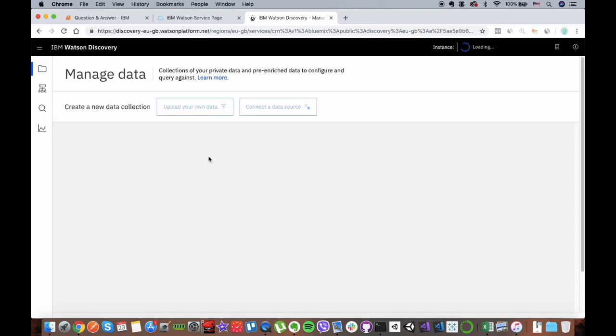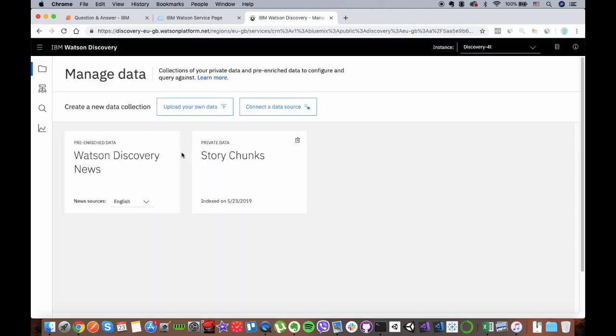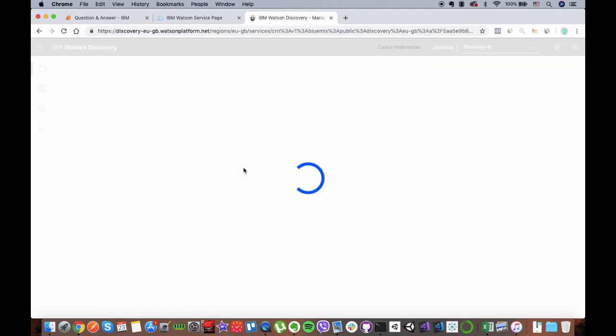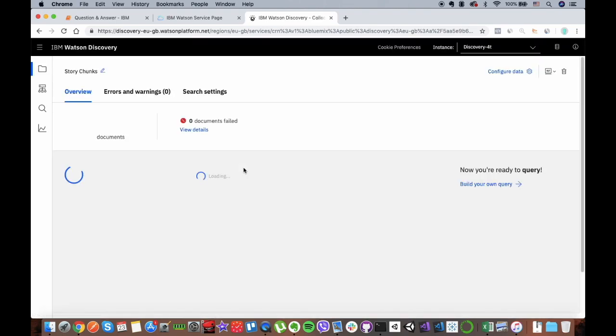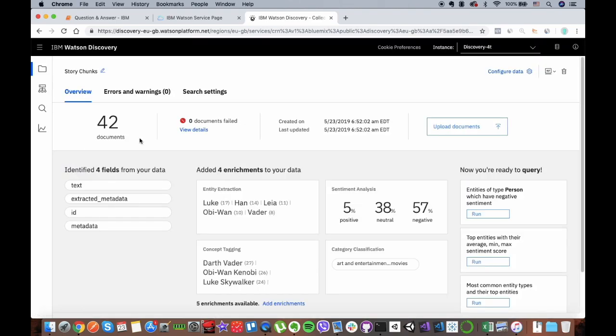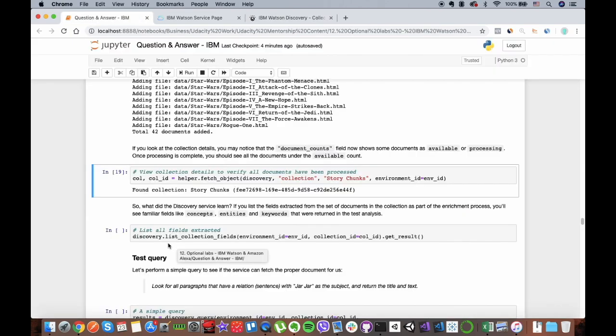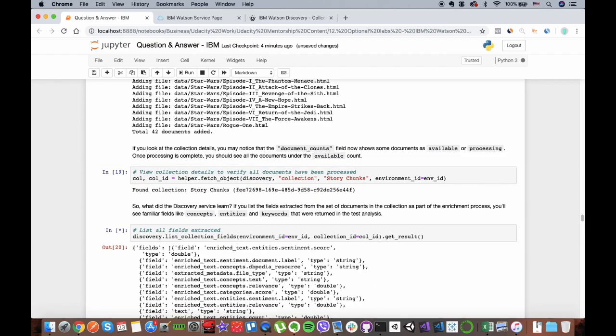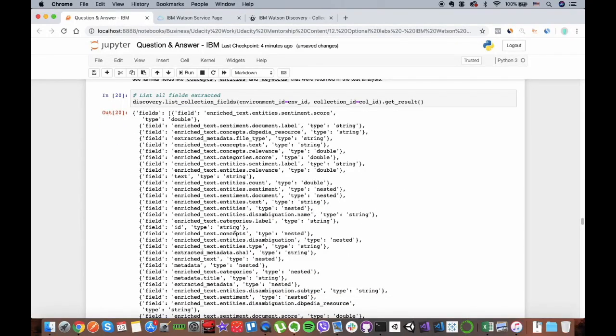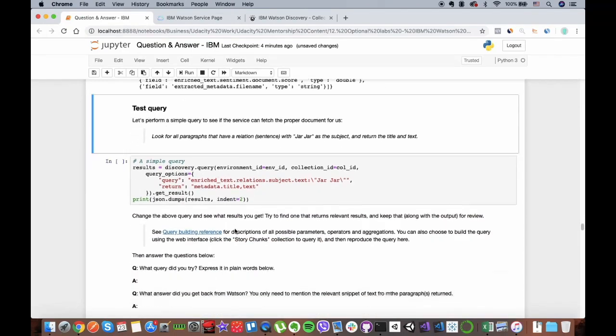We can see it by clicking on story chunks here. As you can see, 42 documents have already been added, and you can take a look at this. Let's come back to our Jupyter notebook. Here we can also list all of the extracted fields. So great.